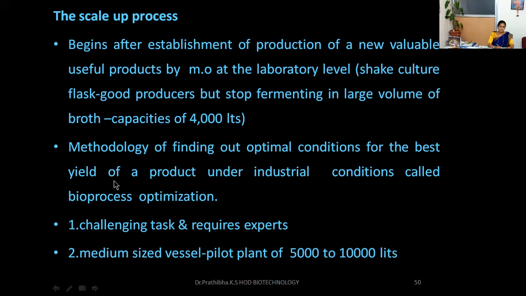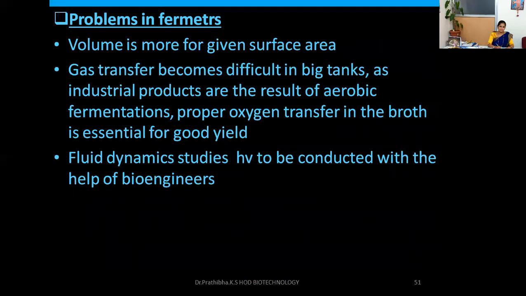I already told why this is a challenging task, because some of the organisms can grow better in a medium-sized vessel, that is, a pilot plant of 5,000 to 10,000 liters or less than 5,000 liters. But the same organisms are unable to give a very good yield when subjected to the higher fermenter vessels. Then what problems can be seen in the fermenters?